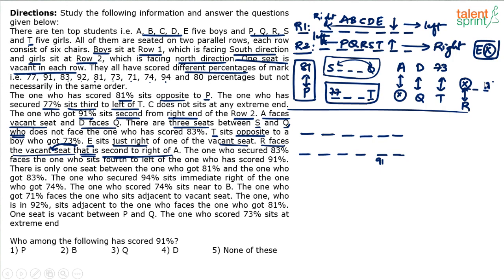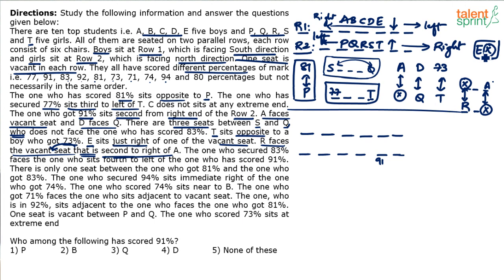So R is facing the vacant seat, which is second to the right of A. We also know that A is facing the vacant seat. So in one way, this is giving us some arrangement. A is facing the vacant seat, so this should be the vacant one. This is how it will come: vacant seat, dash, A in the bottom row, R, dash, vacant seat.